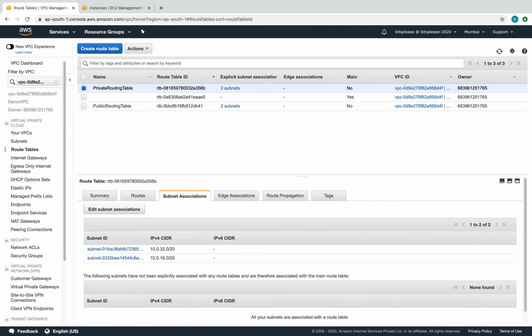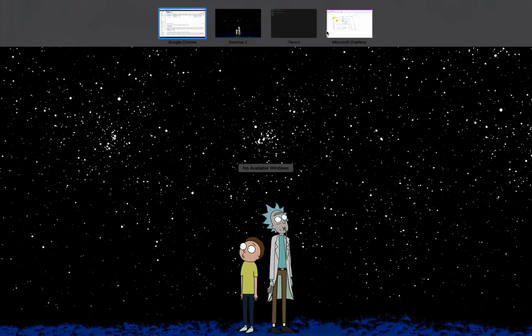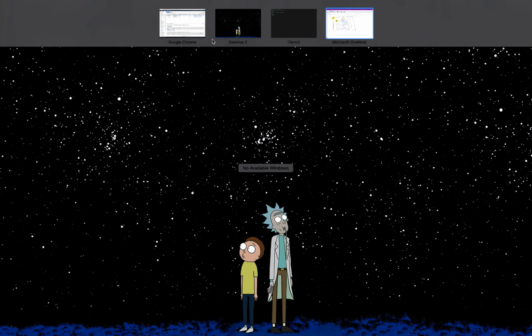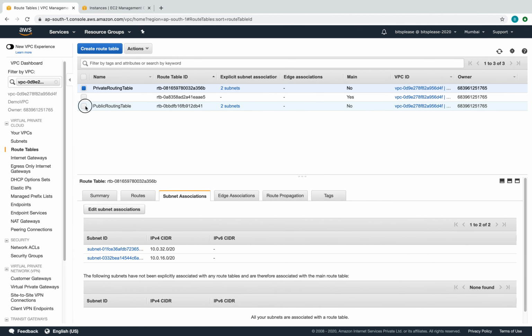Awesome. Next, coming back to our discussion, what was missing? We created the routing table, which is good. We created a routing table here, and we created a routing table for the private subnet as well, so we have created two routing tables. But now the most important part is that the routing table knows about the public instance. Let's see the public routing table. Where is it? So this is the public routing table, and our instance is present in this particular subnet, so it already knows about this one.